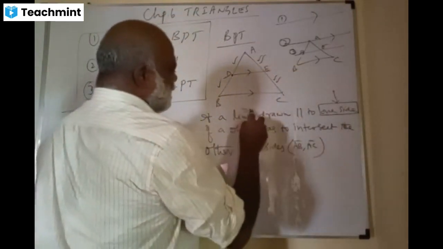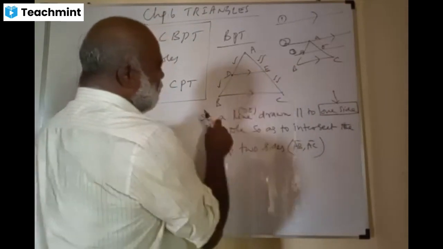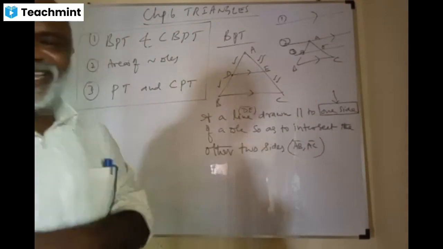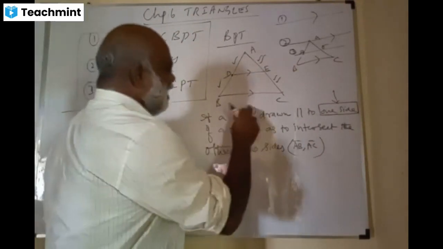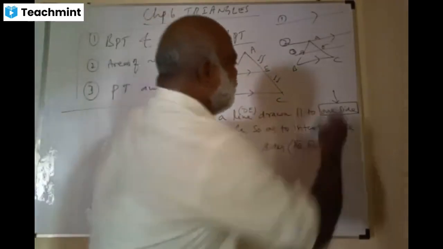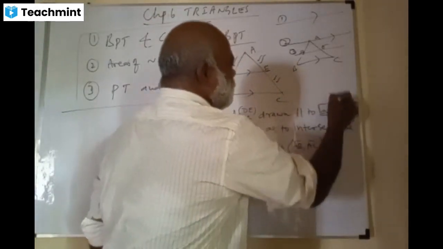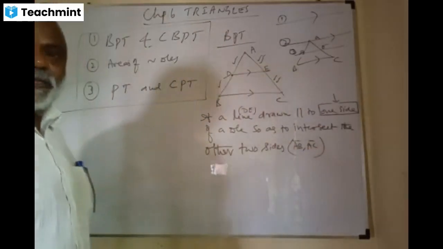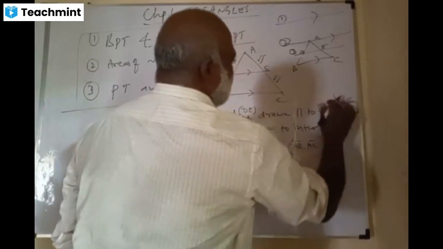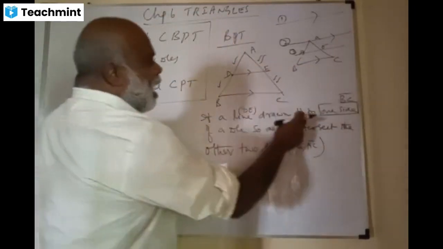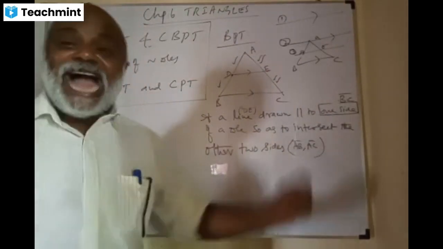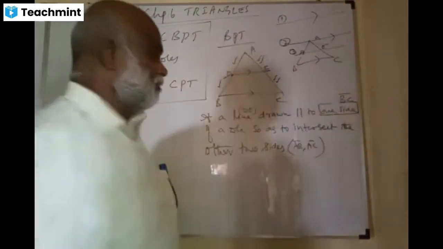What is this one side? What is this line, dear? If a line drawn, what is the line? DE. Correct? Parallel, yes, to one side. What is this one side? Which side is it? BC, sir. BC. Brilliant. DE drawn parallel to BC so as to intersect AB and AC at two distinct points.